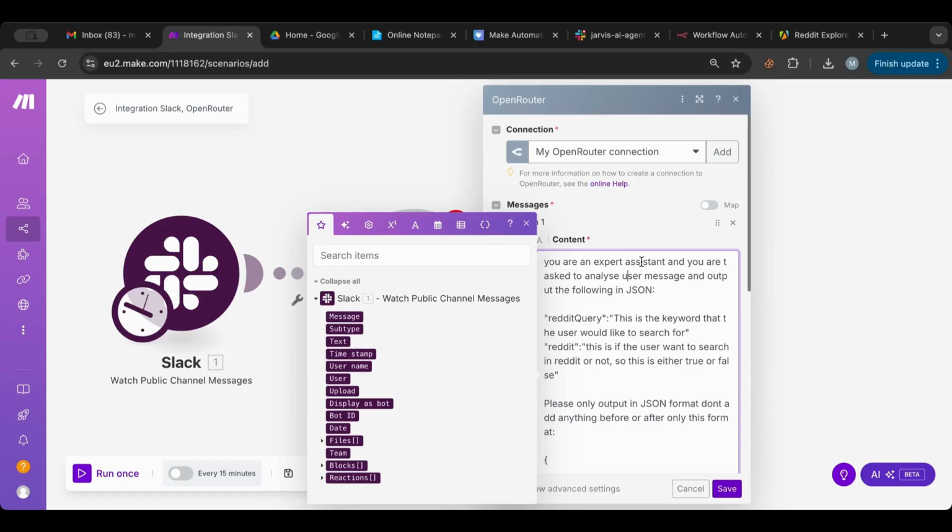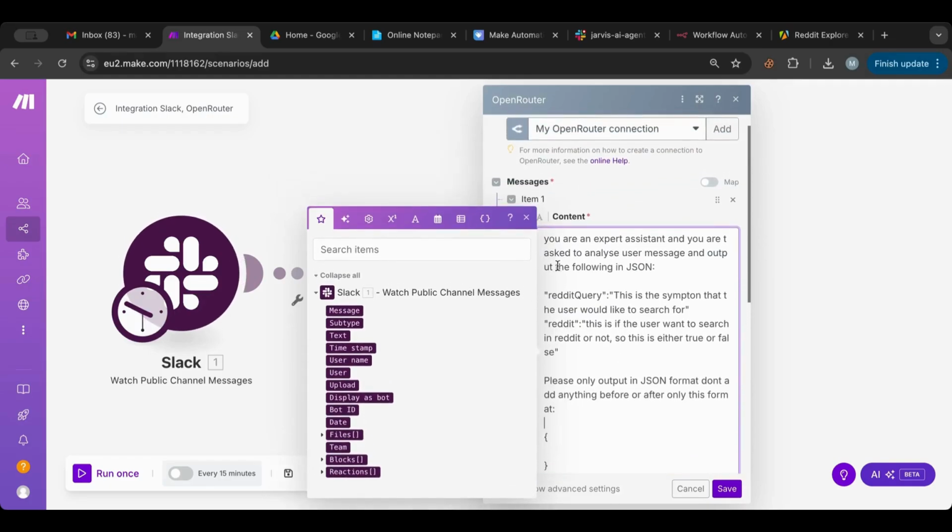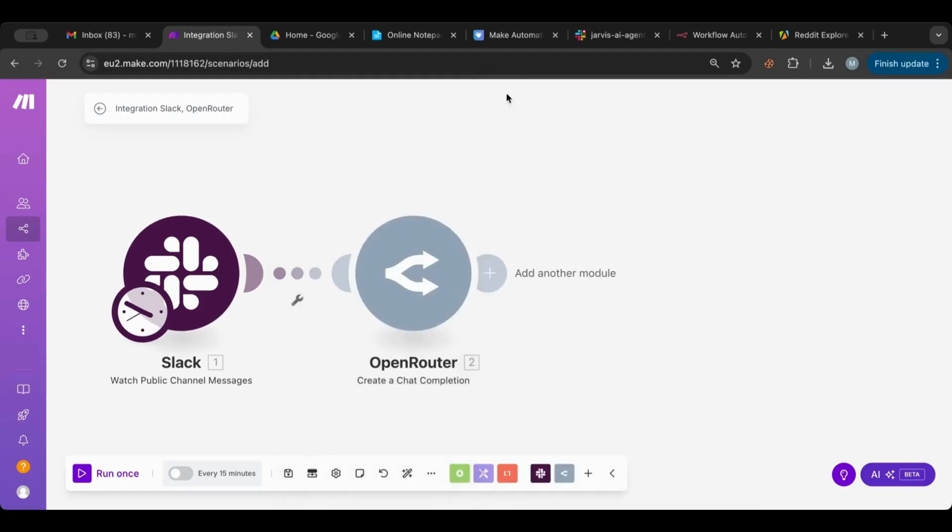So you are an expert assistant. You analyze the user message. The read query is the symptom that the user would like to search for. Reddit is whether the user wants to search Reddit or not, so this is either true or false. As usual, output in JSON format. Expert medical assistant. Now we have everything set up. Let us save this.